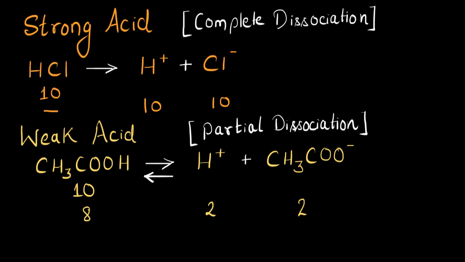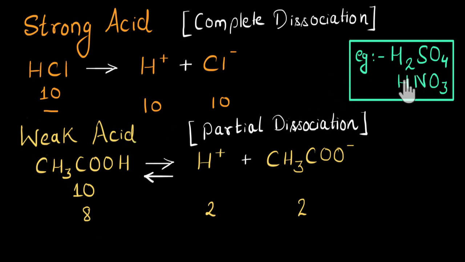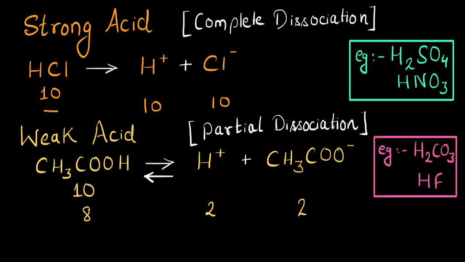So strong acids, apart from HCl, are H2SO4, HNO3 and other acids. See, all of these acids completely dissociate, meaning you would not find their molecules present in the solution. You'll only find their ions being present in the solution. Whereas examples of weak acids, apart from acetic acid, are H2CO3 and HF, and there are some other acids too. See, these acids will only go through partial dissociation, meaning even if they dissociate, most of their ions will combine back to form the acid molecule. And that's why we get very little amount of H+ ions.